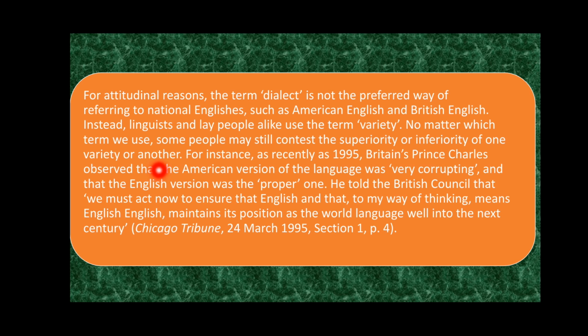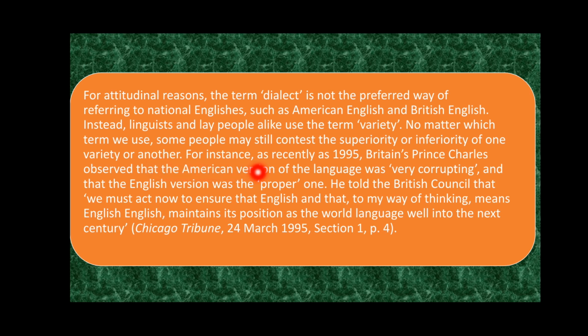So some people think that British English is superior to American, or some people may think that American English is superior to British, right? But there's no matter of superiority or inferiority. All varieties are the same, I mean, they have the same status. No variety is superior and no variety is inferior, right? But people think that this is a superior variety and this is an inferior variety.